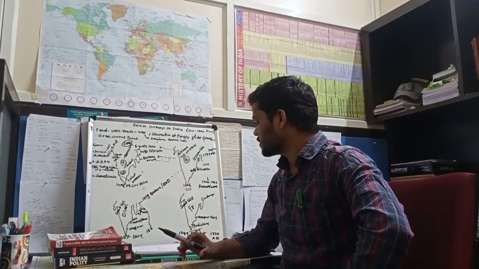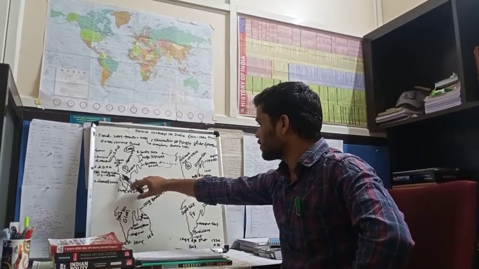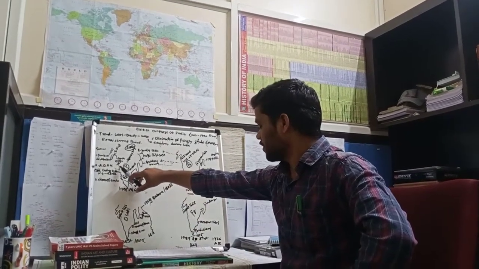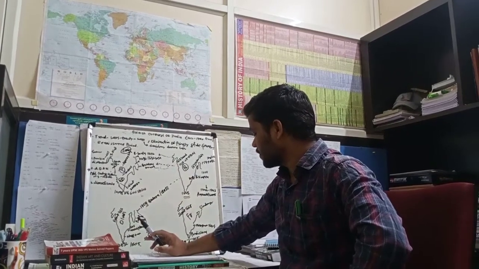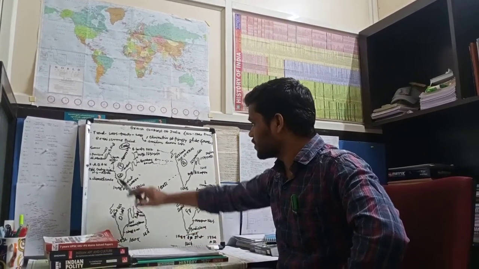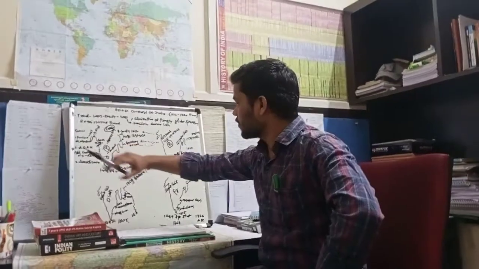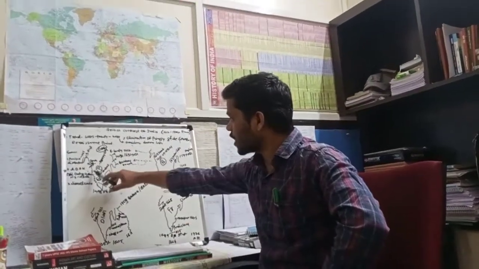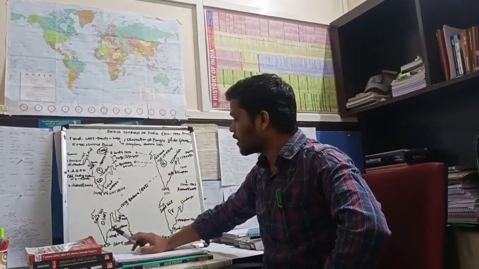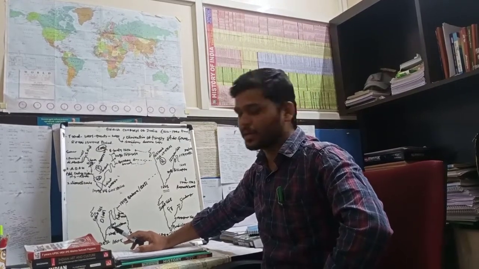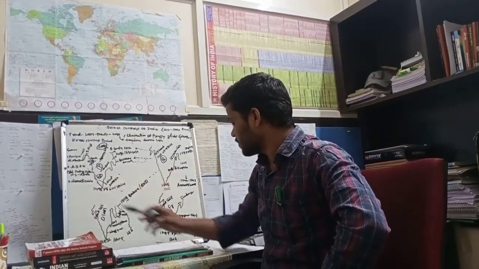Then the second person who came was Alfonso de Albuquerque. He was strong with the navy. Alfonso de Albuquerque established the factory in Goa in 1510. Then he started the cartaz system, what we call the permanent water pass system.